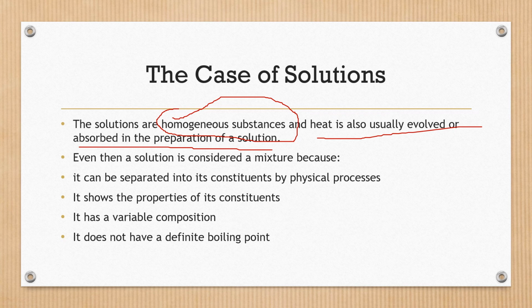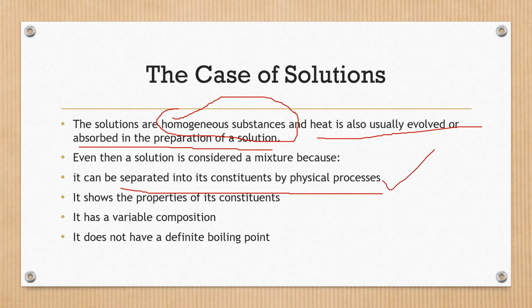Compounds are homogeneous, and in the formation of compounds there is evolution or absorption of heat energy. So why are these two properties observed in the case of a solution, and yet we still regard this solution as a mixture? What are the reasons? Because a solution can be separated into its constituents by a physical process. The components of a mixture are separated by using a physical process such as filtration, evaporation, etc. So it is regarded as a mixture.